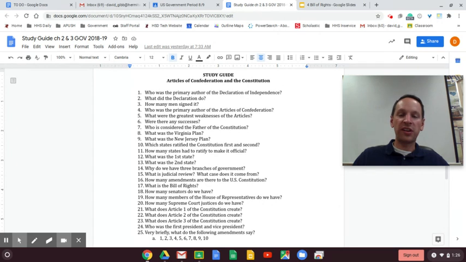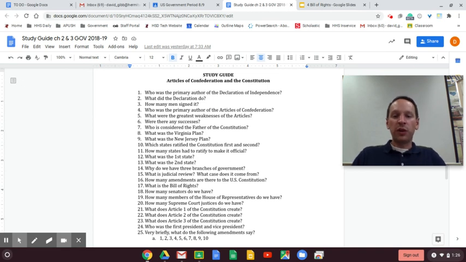Article 2 creates the executive branch. Article 3 creates the judicial branch. So we have three branches because we don't want one person to run away with power. We're trying to keep a monarchy from occurring. We want to make sure that each branch can check and balance the other branches and make sure that one does not run off with too much power.